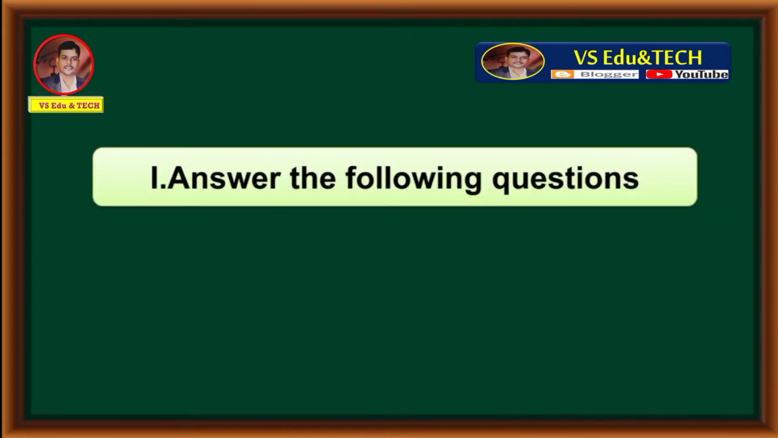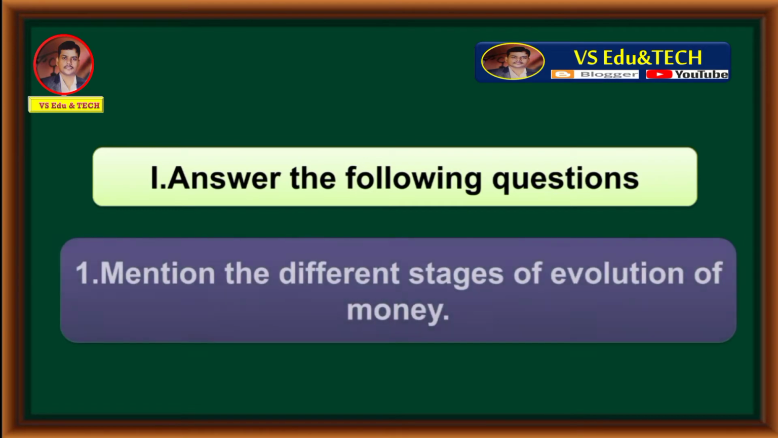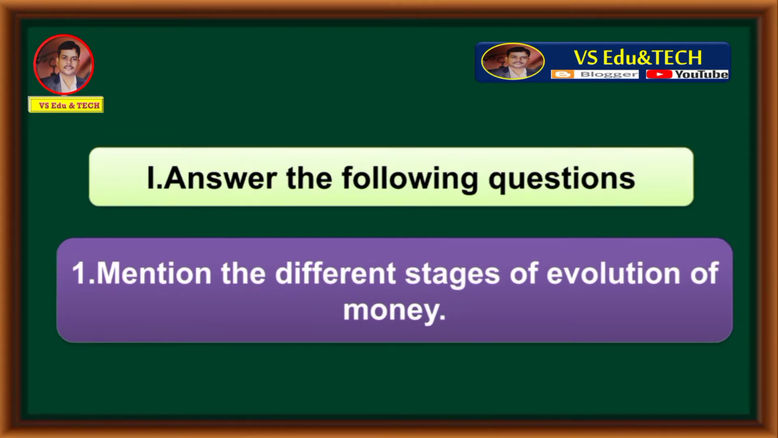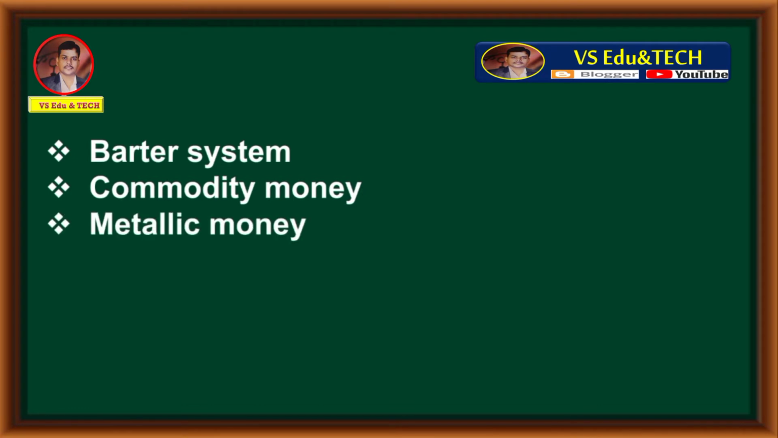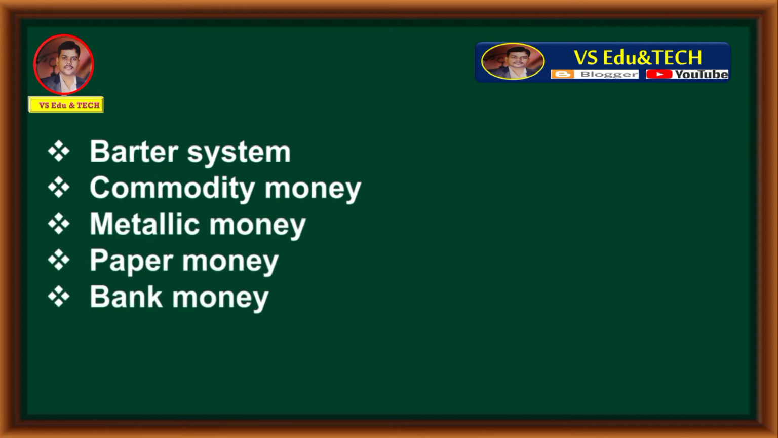First main, answer the following questions. Explain the different stages of evolution of money. The different stages of evolution of money are barter system, commodity money, metallic money, paper money, bank money, plastic money. These are the different stages of evolution of money.